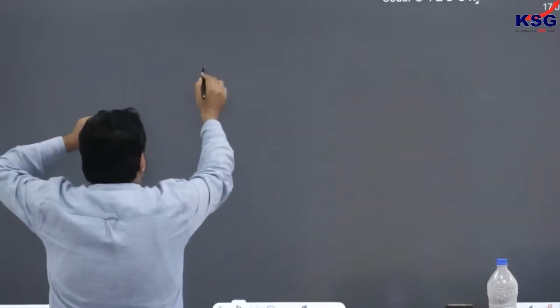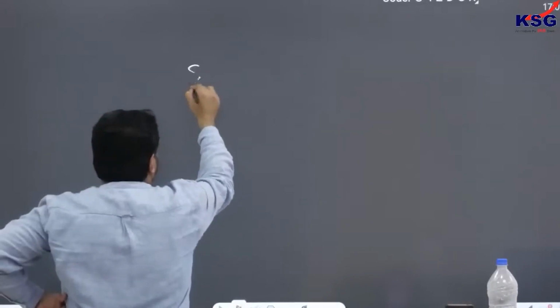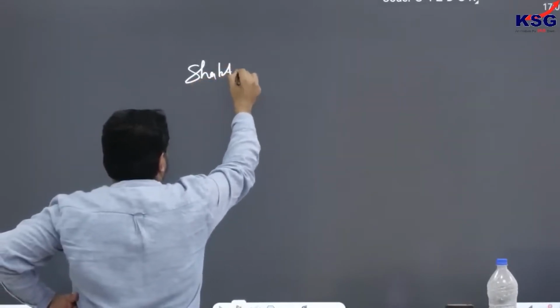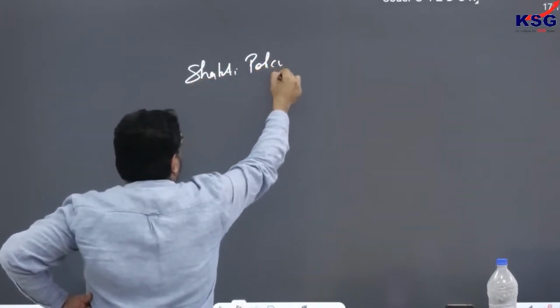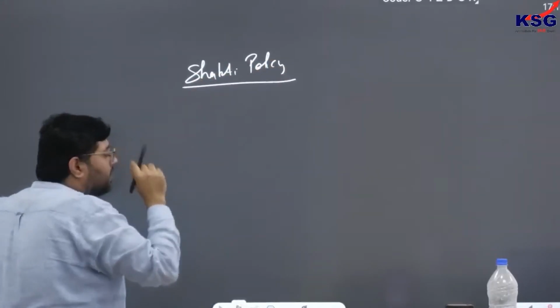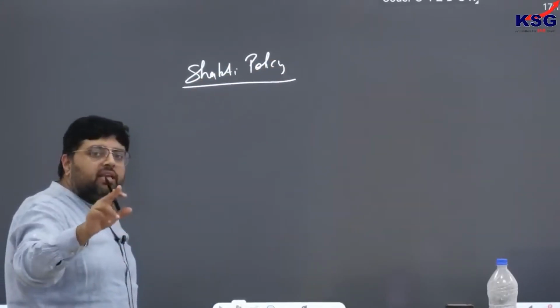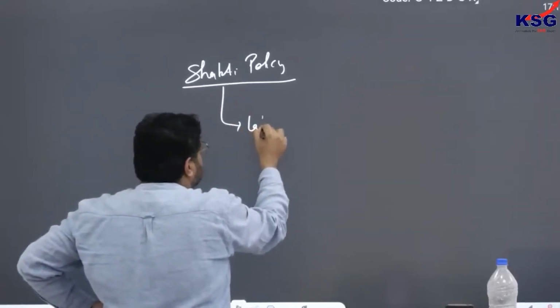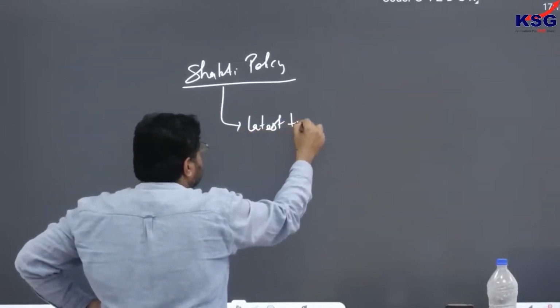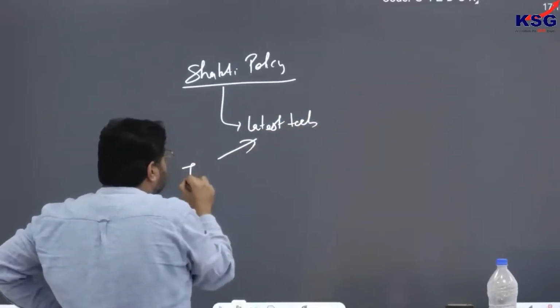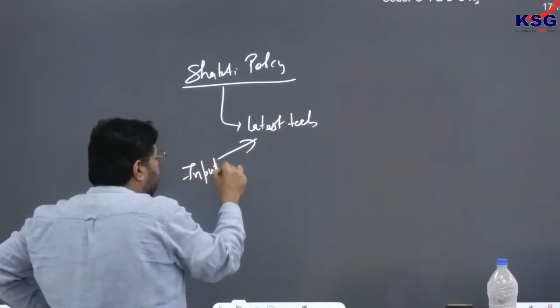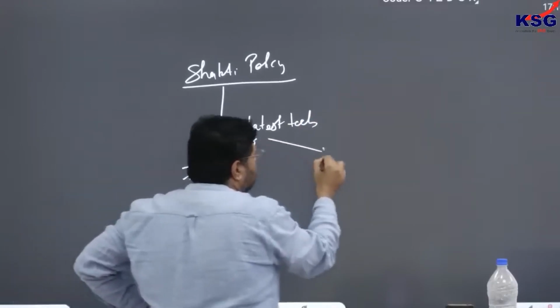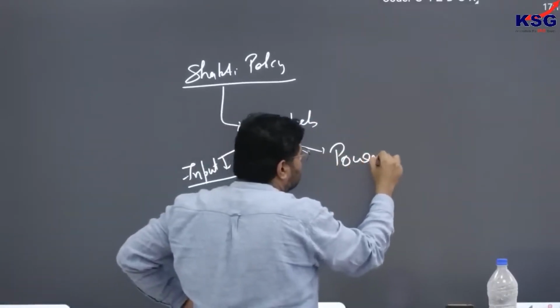Now what is the benefit to the government? Through the Shakti policy, a power plant will get coal at a lower price only when they use the latest technology. It means coal as an input will be less required, number one. Number two, they are able to generate more power.